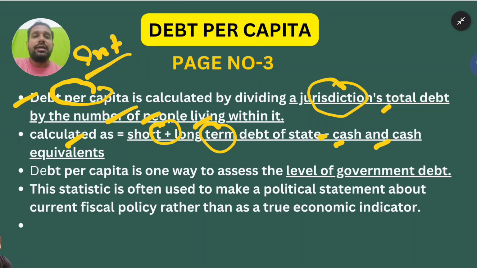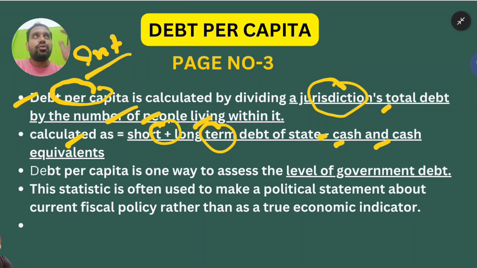Remember one point here, cash is nothing but exactly the liquid amount of money, the currency you are having in your hand. Now cash equivalents are nothing but whatever government holds in assets in the form of bonds, in the form of gold, whatever it is. That is also equivalent to cash, or not? Yes. Why? Because when government sells it, government will get money. That is also called cash equivalents.